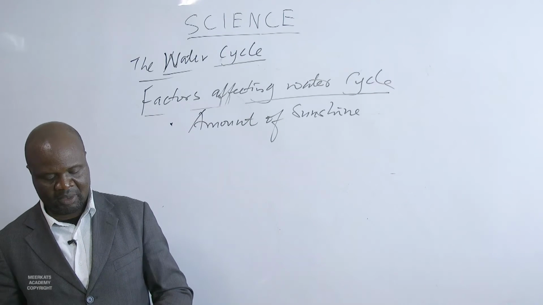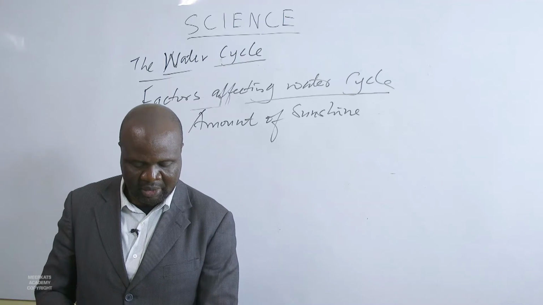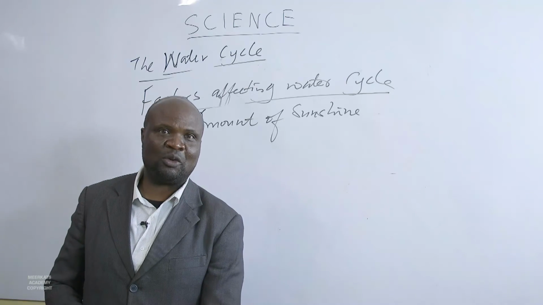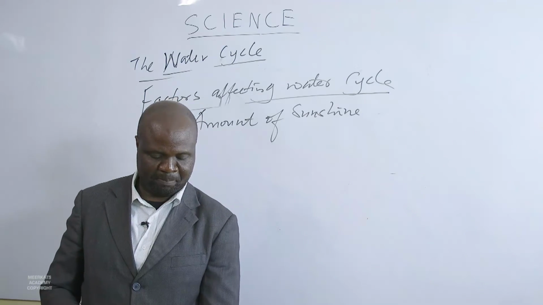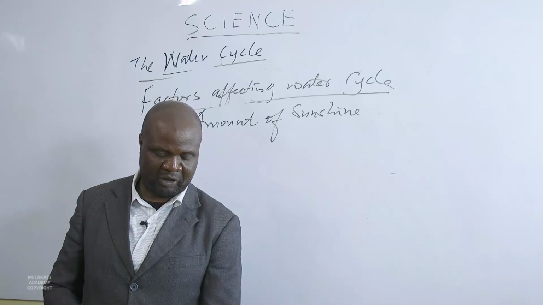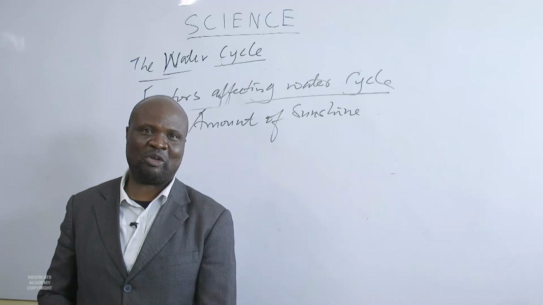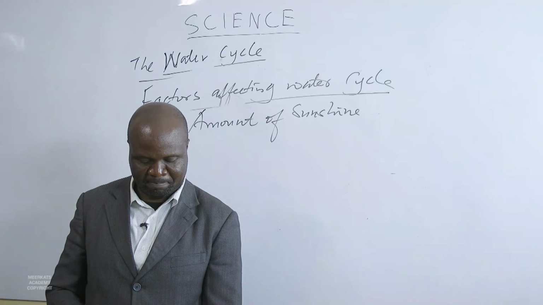Now, we can have some revision questions just to test whether we have understood what the water cycle is all about.